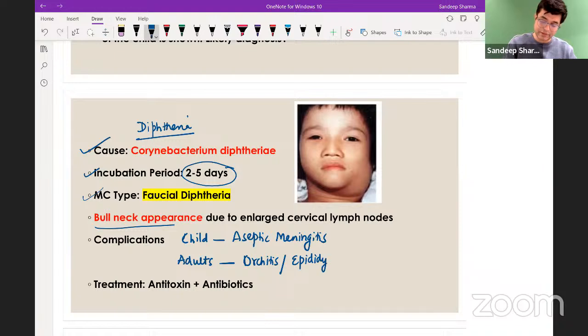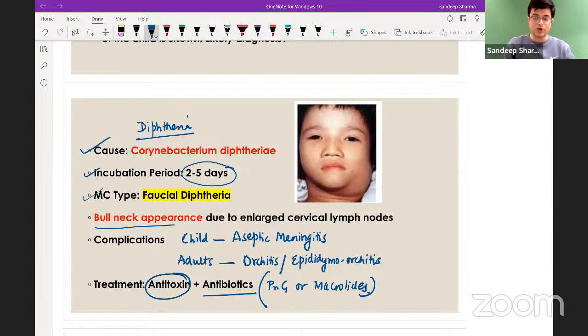Epididymo-orchitis. And treatment in the patient is antitoxin, diphtheria antitoxin. It is a toxin-mediated illness, and antibiotics. You can use either penicillin G or macrolides as the agents, but you need to give antitoxin in the patient. And the cause of death in these patients is mostly due to a respiratory failure.